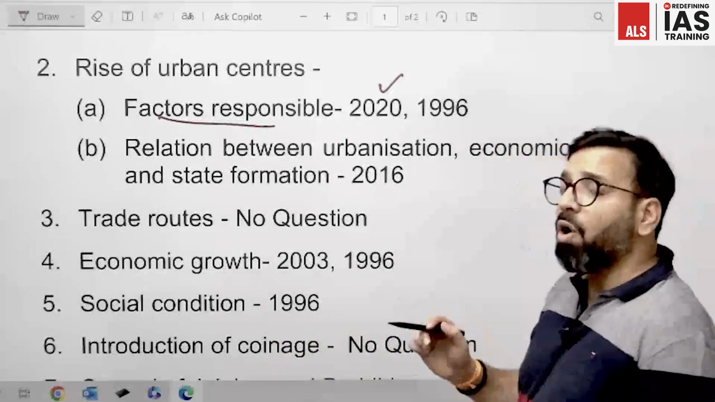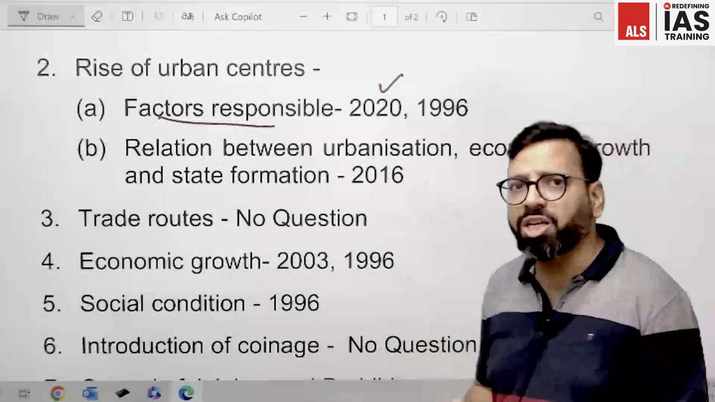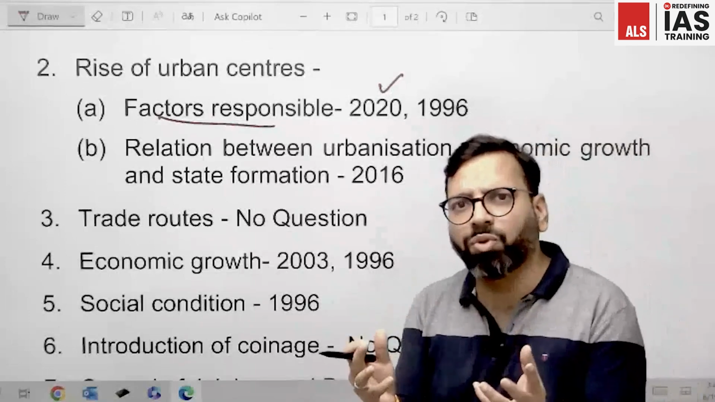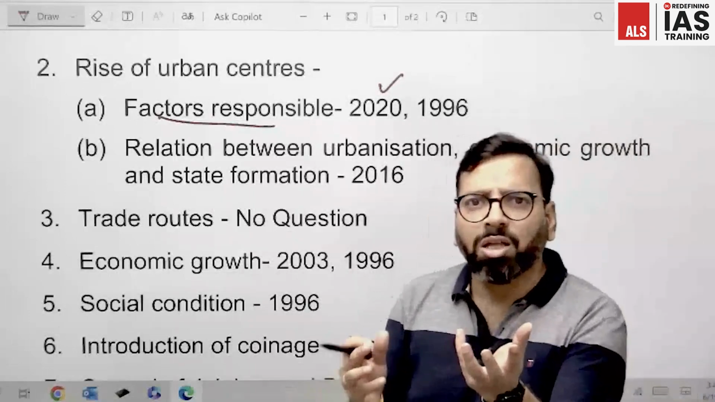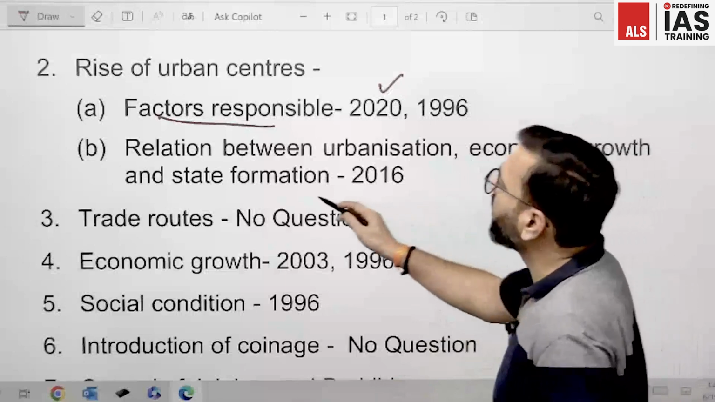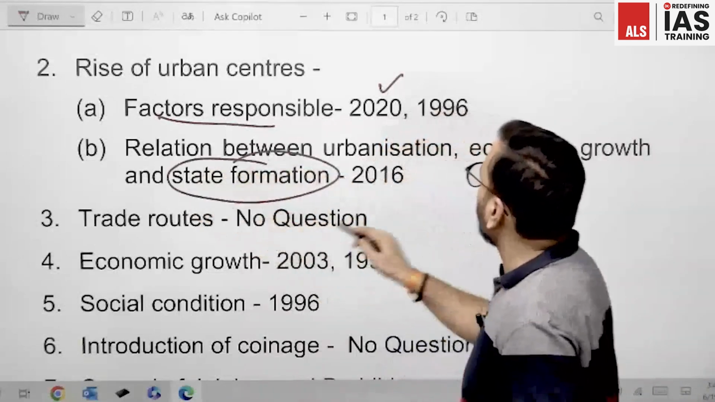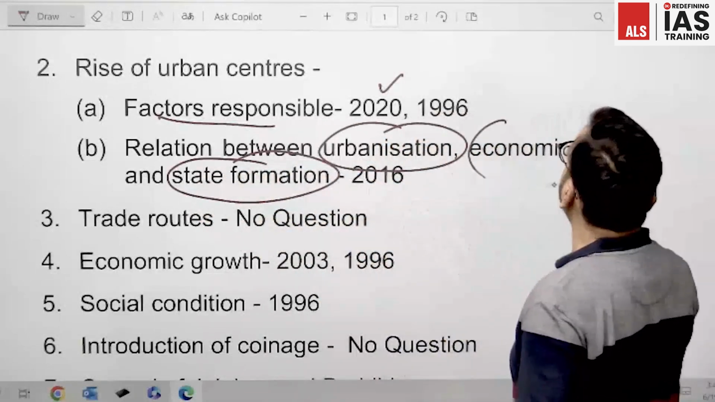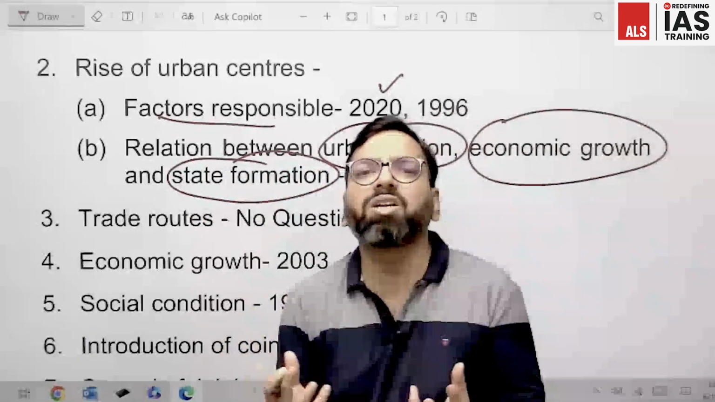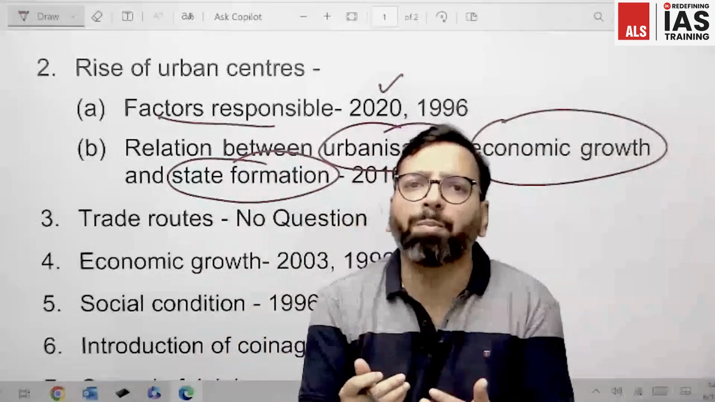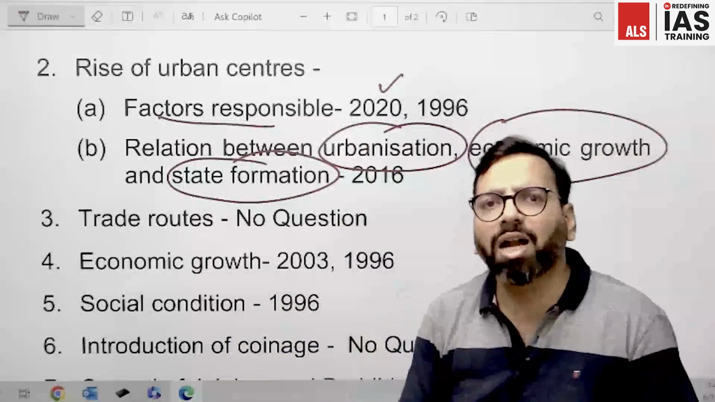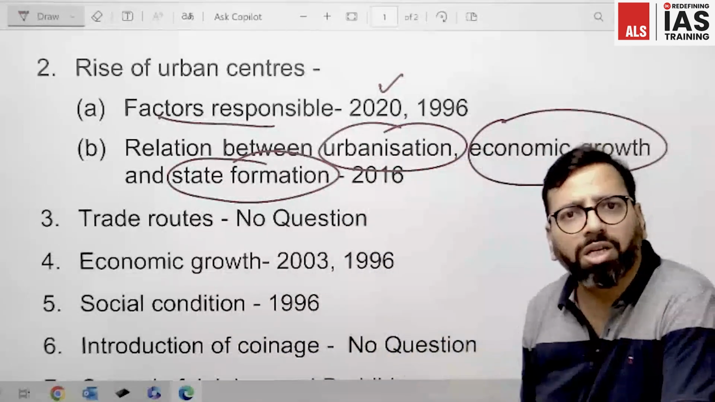Then in 2016, they have also asked about the relation between urbanization, state formation and economic growth. Of course, all of them are linked with each other. All of them supported each other, and that is what UPSC has asked in 2016.